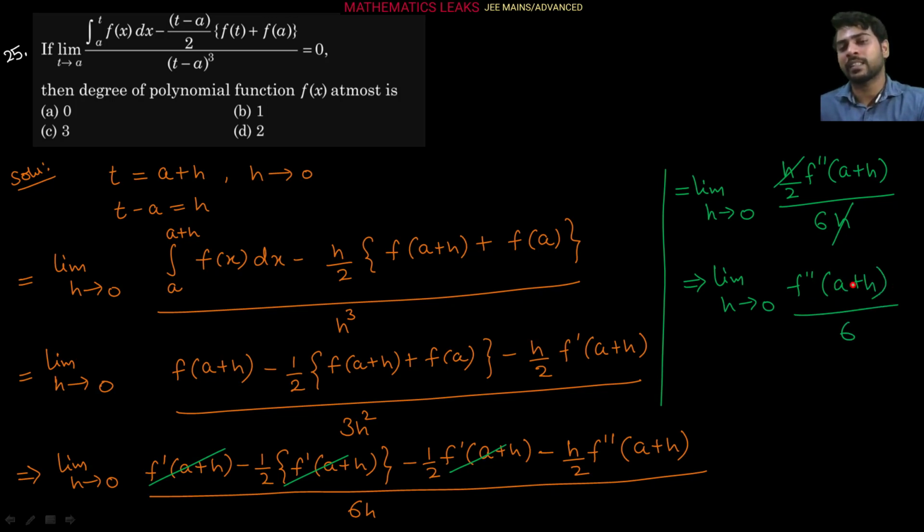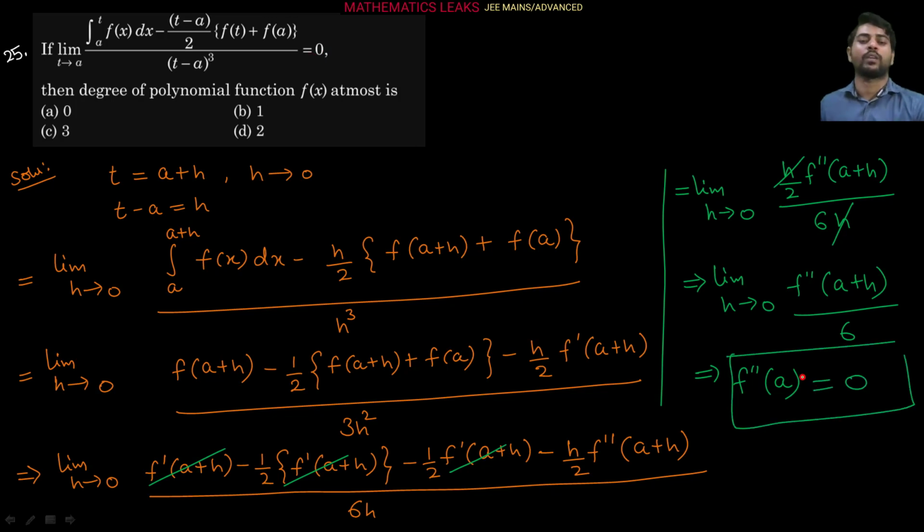So when we apply this limit here, that is coming nothing but f double dash of a, and the given limiting value is equal to 0, so this should be equal to 0, means the second derivative is coming equal to 0, means what here?